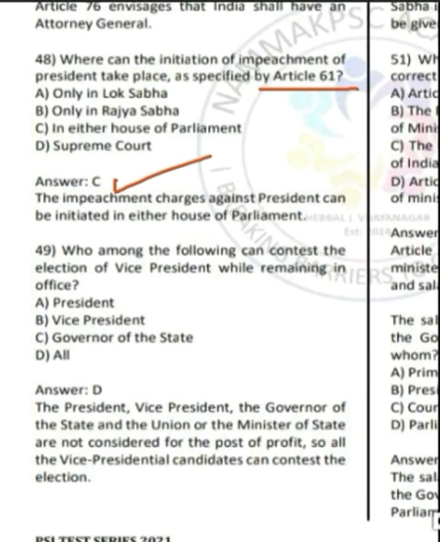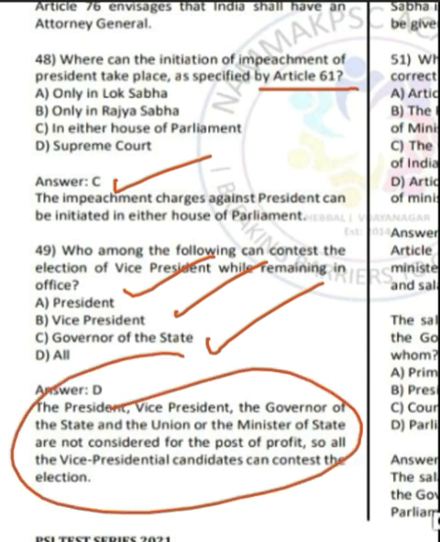Moving ahead to question number 49. Question number 49 says, who among the following can contest the election of vice president while remaining in office? So the options are president, vice president, governor of state. So all of them can participate in the election of vice president while remaining in office, as these posts are not considered as office of profit under the Constitution of India. So the correct answer is option D, all of the above.